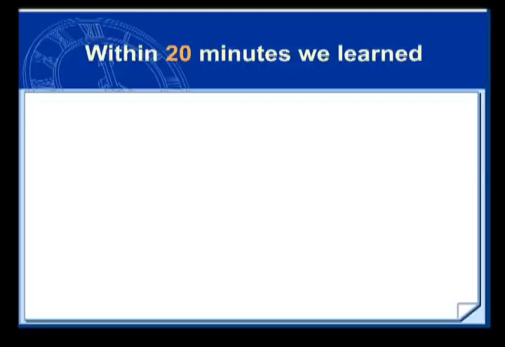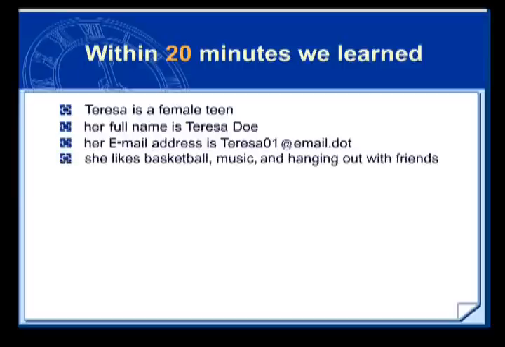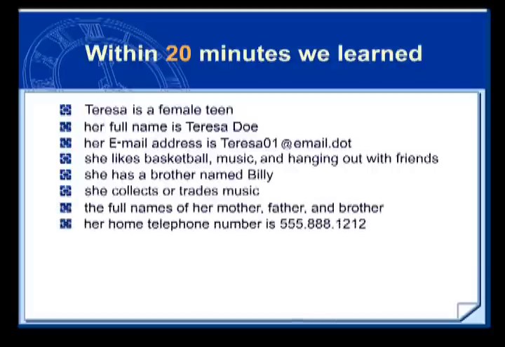Let's review what we've discovered about her in that short time. We know that she is a female teen. We know her full name is Teresa Doe. Her email address is teresa01@email. She likes basketball, music, and hanging out with friends. She has a brother named Billy. She collects or trades music. We know the full names of her mother, father, and brother. We know her home telephone number is